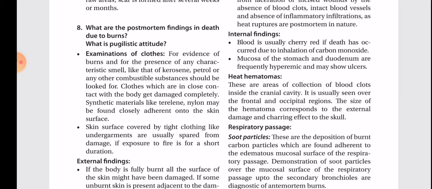What are the post-mortem findings in death due to burns? What is pugilistic attitude? Examination of the clothes.